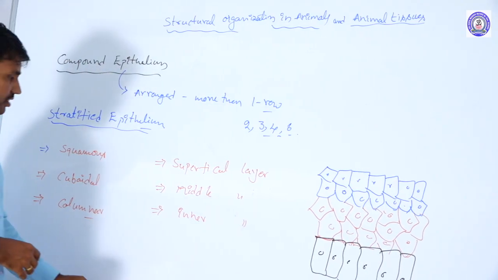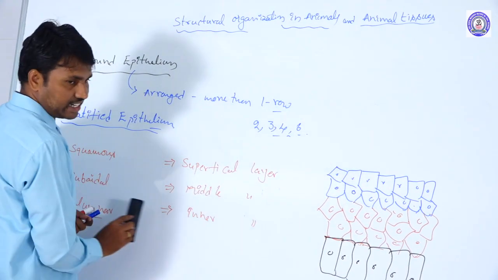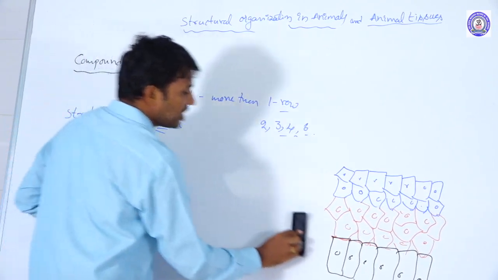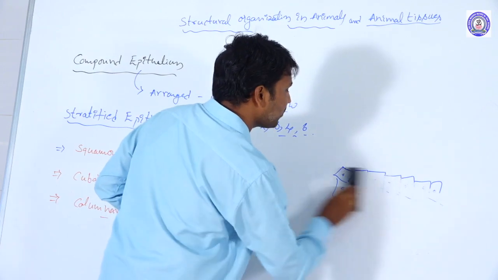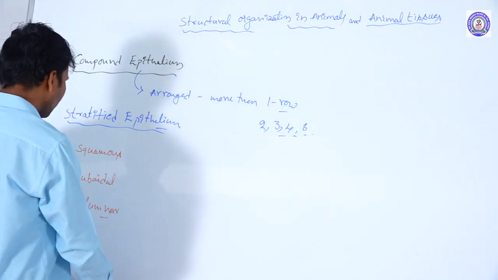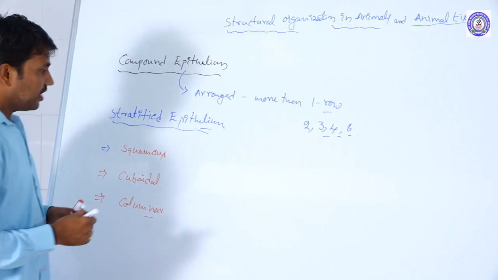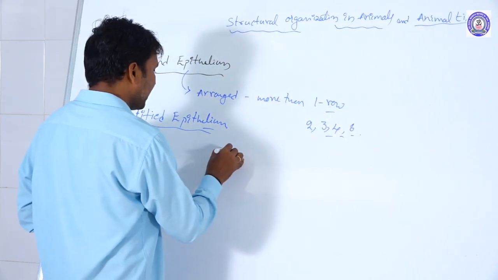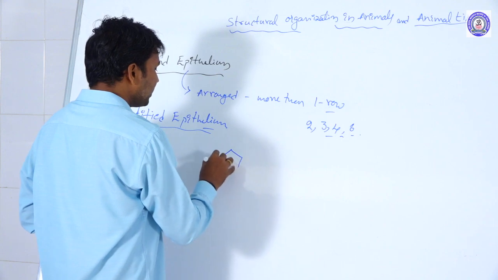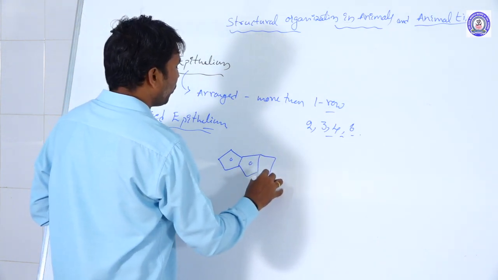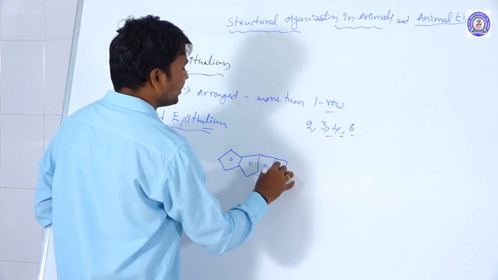One by one, their functions. This is the basic structure of the stratified epithelium. Taking their specifications one by one, first of all, the stratified squamous epithelial tissue. We know that in squamous tissue, polygonal cells are arranged.